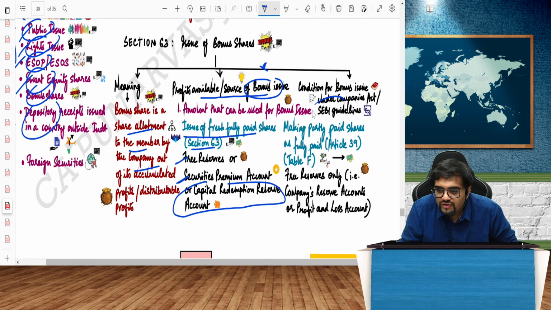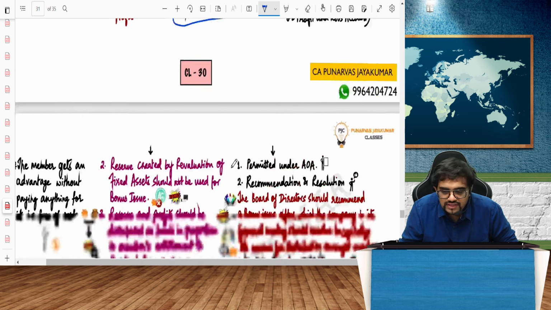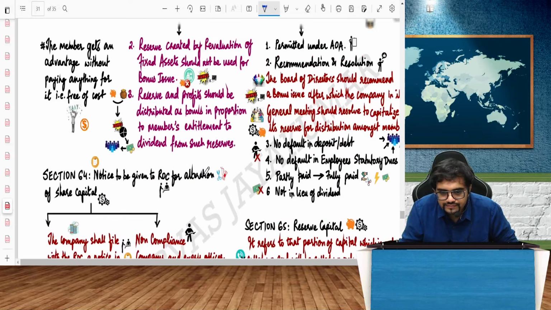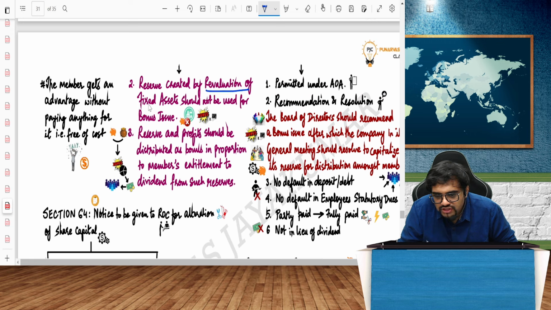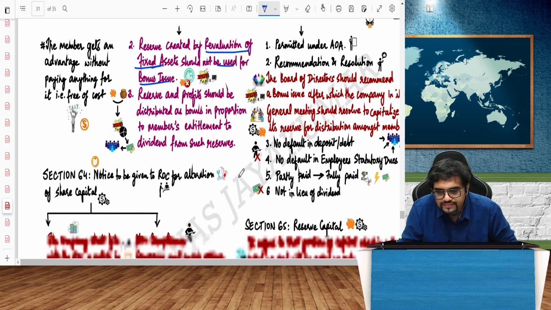What are the conditions you have to follow? SEBI guidelines only, obviously. You have to first convert partly paid shares into fully paid shares, and then you can use the company's free reserves, etc. The reserve created by revaluation of fixed assets should not be used for bonus issue, obviously. Those should be reserves not of a capital nature, but reserves of a revenue nature. Even if I use capital profits for issuing bonus, those should be realized in cash. Revaluation reserve is merely a book entry, so it is not possible.